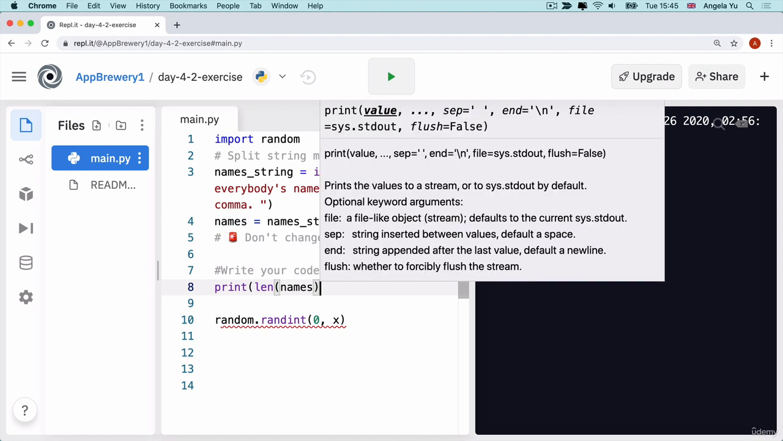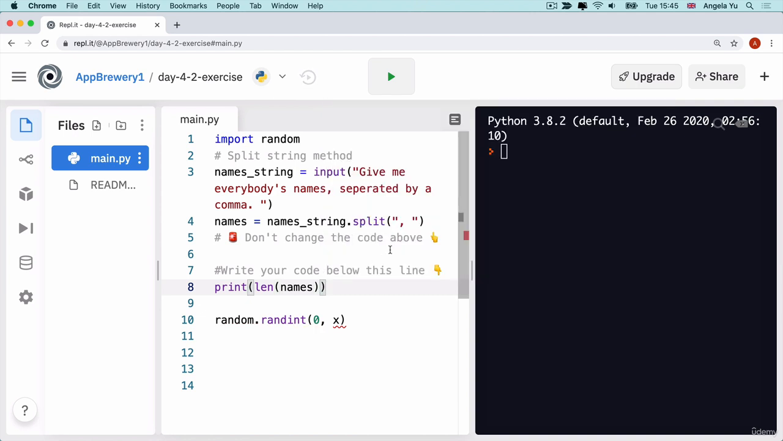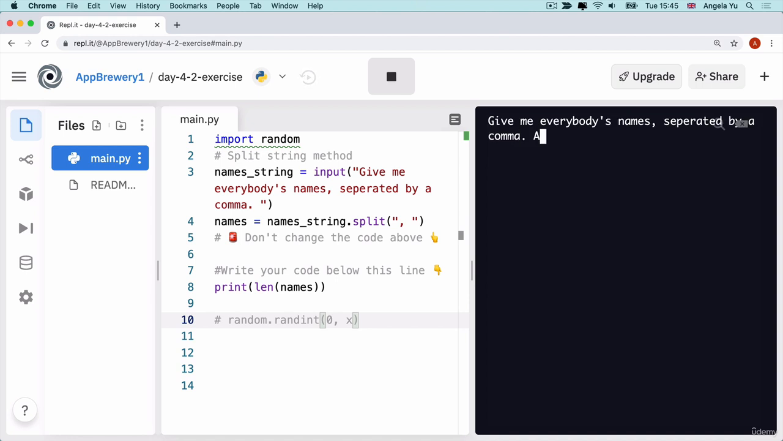Let's go ahead and first print what the value of this is going to be. Let's go ahead and comment out this line of code and then run our code and then give everybody's names separated by a comma, hit enter, and you can see that this line of code has printed 3. So the length of my names list is 3.